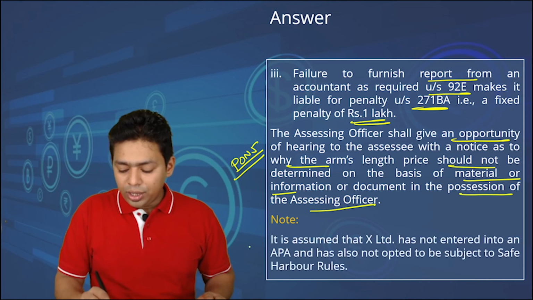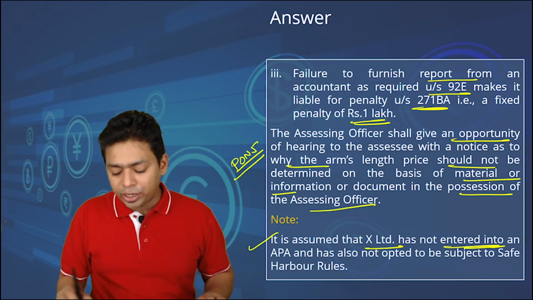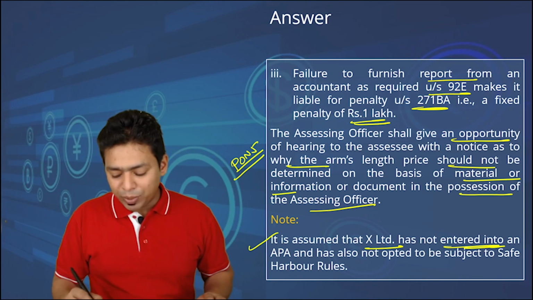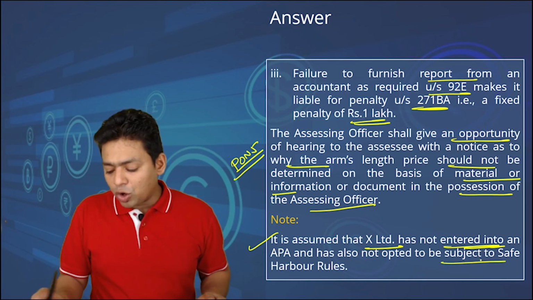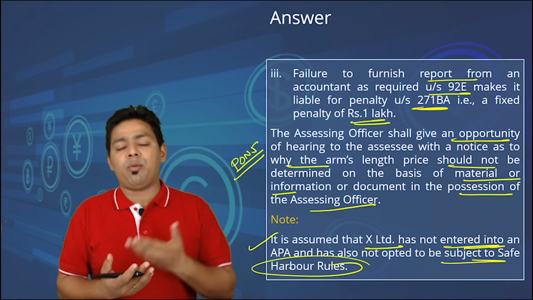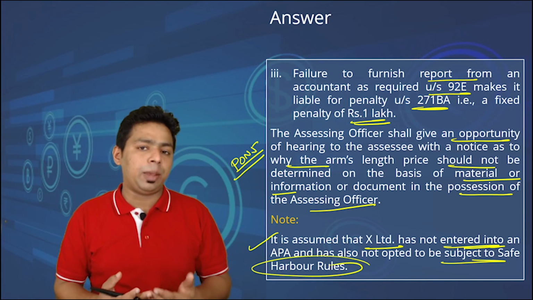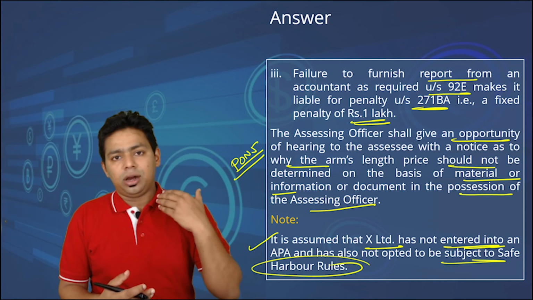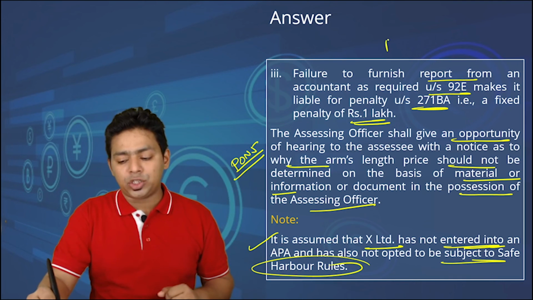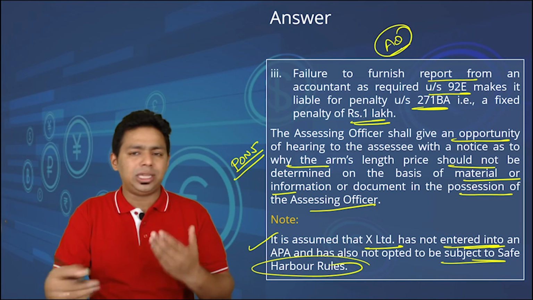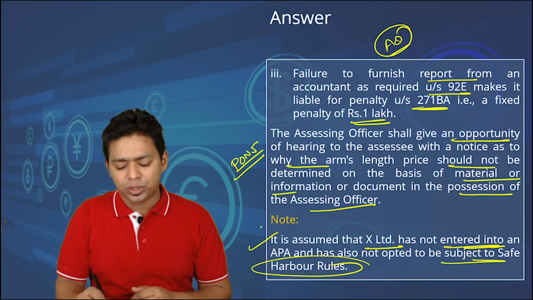Note, it is assumed that X Limited has not entered into an APA, advance pricing agreement, and has also not opted for safe harbor rule. So if they opt for safe harbor rule or they have gone for APA, obviously there will be an exception from determination of arm's length price by the AO, but that data is not given in the question. Therefore, this is the default assumption. Thank you.